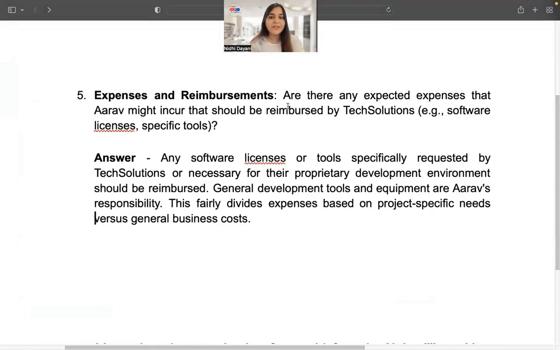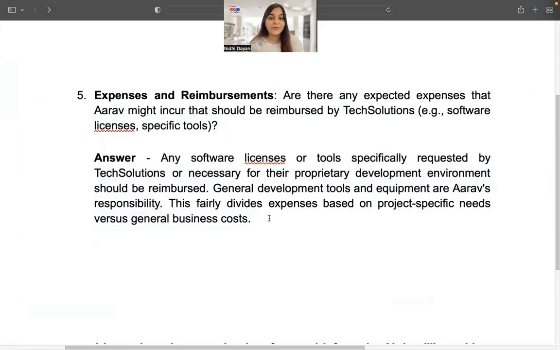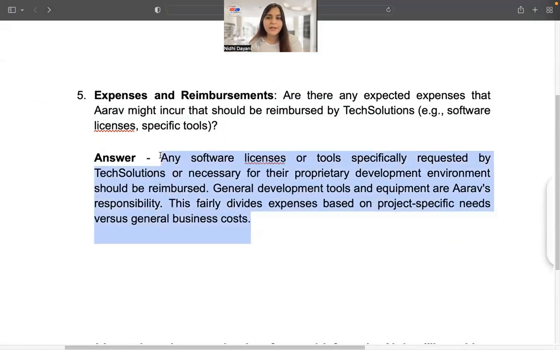Finally, about expenses. So, are there any expected expenses that might occur that need to be reimbursed? We say any software license or tool specifically requested by Tech Solutions, or which is necessary for the proprietary development environment, should be reimbursed. General development tools are RF's responsibility. This is going to divide the expense between the two parties.